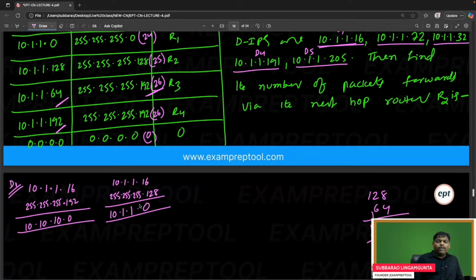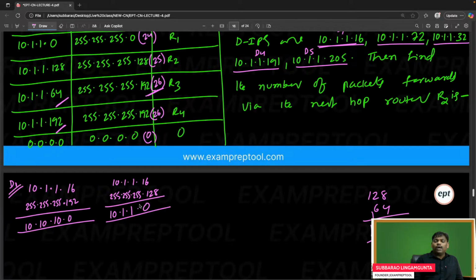R2 I verified, 128. 128 means 1, 1. 16 means somewhere else. I think the AND operation will become 0. So it is not matching. Destination IP, it is not matching. Then where will it go? One thing is confirmed, it is not coming to R2.